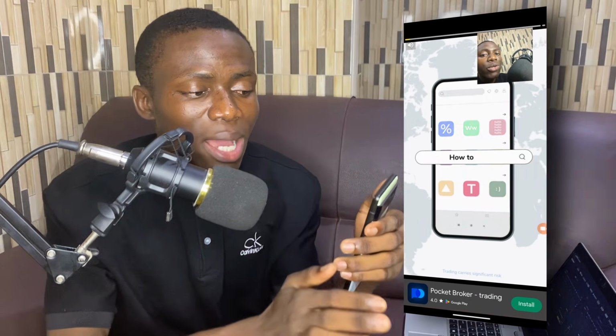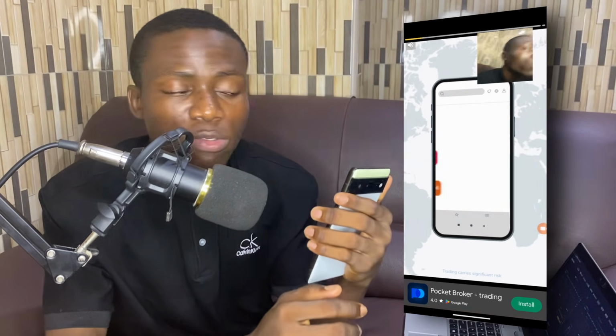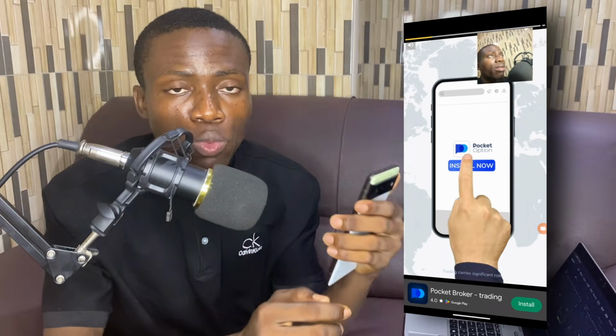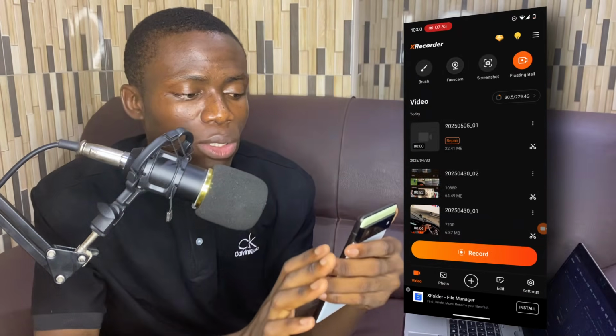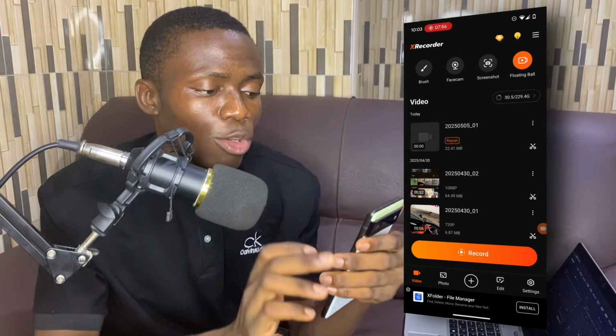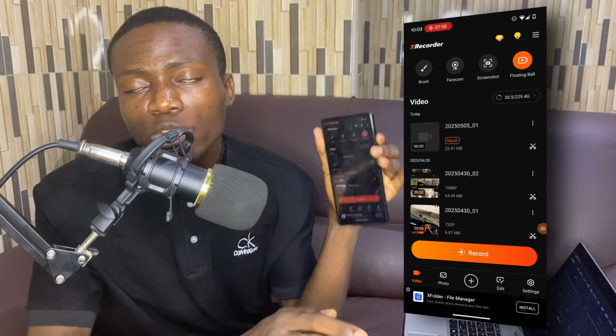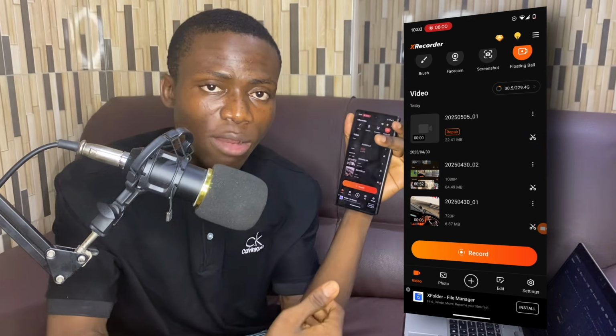Now once you download it here, it's going to have these ads. Now it's normal, you just have to wait for the ads to finish displaying, then you do whatever you want to. So now guys, once the ad is over, then bring it over to the S Recorder interface like this.